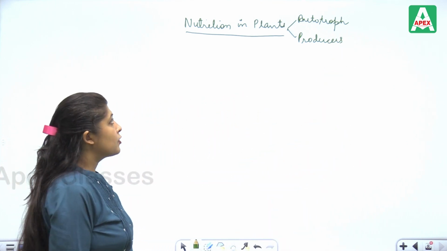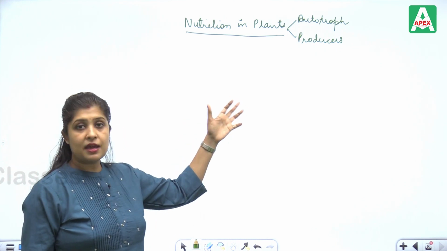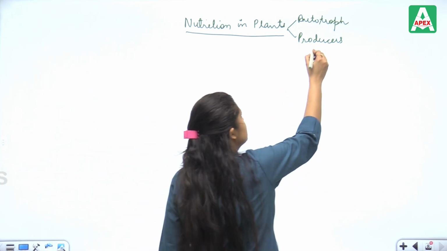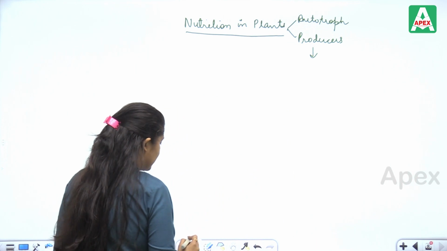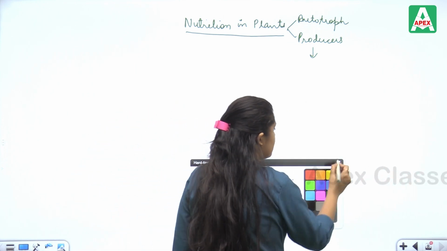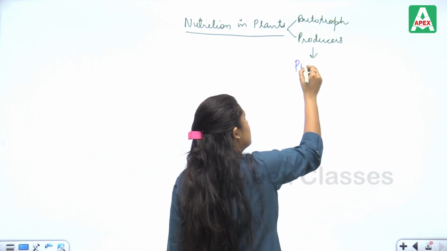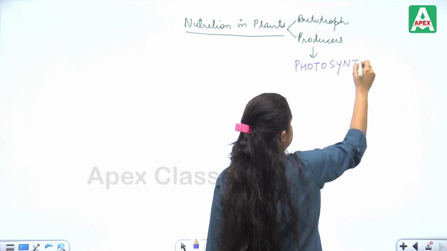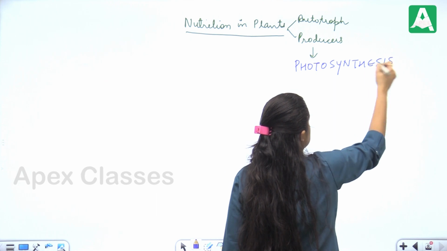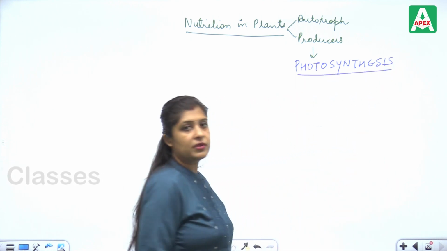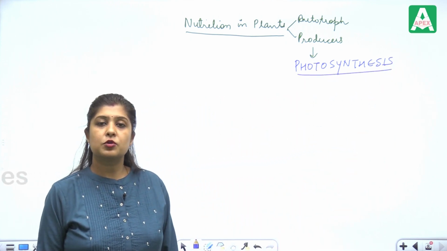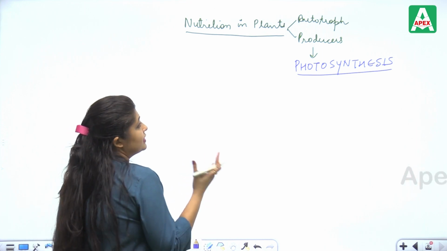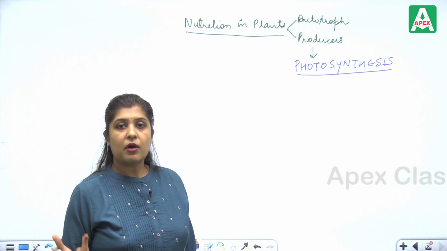Clear? The process of making organic compounds from inorganic compounds is known as photosynthesis. Now, the chapter we will further discuss is about photosynthesis.